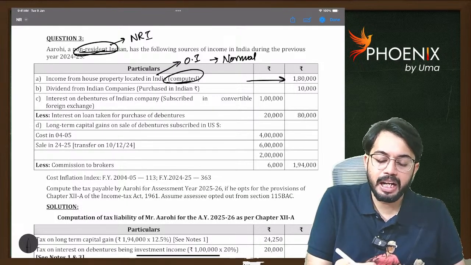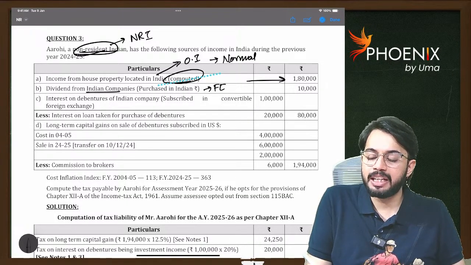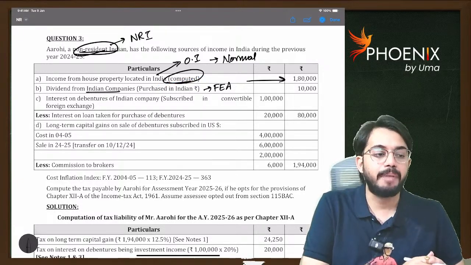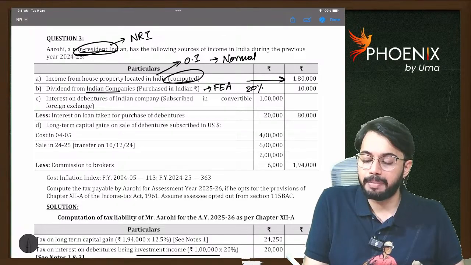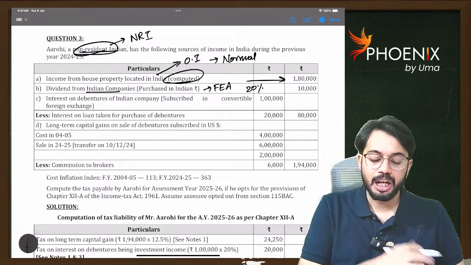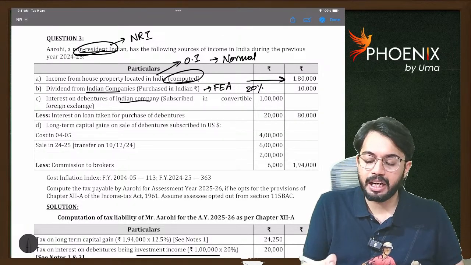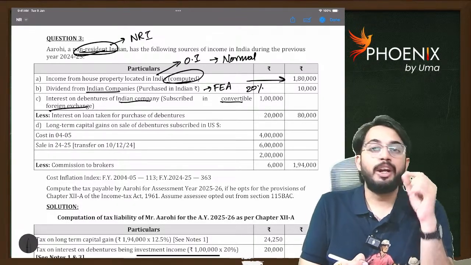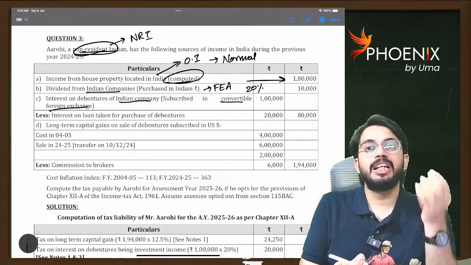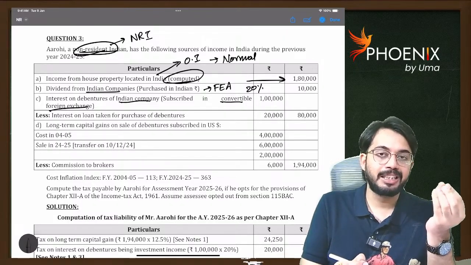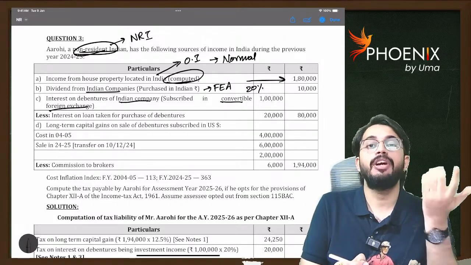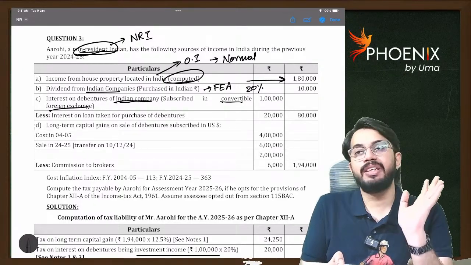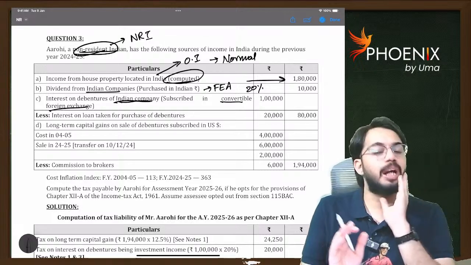Dividend from Indian companies. See, this is a foreign exchange asset, so obviously it is investment income. On investment income, tax rate applicable is 20%. Next, interest on debentures of Indian company subscribed in convertible foreign exchange. See, I told you, foreign exchange asset means investment should be made in foreign currency and debenture should be purchased of an Indian public company. Here, Indian company was given. If no clarity was given, let us take the assumption it is a public company only.